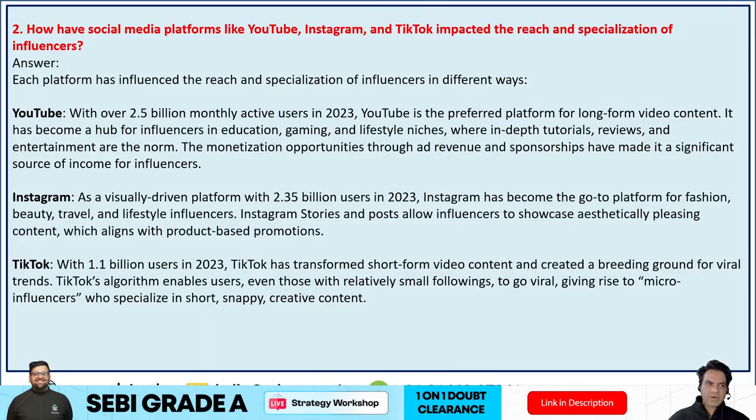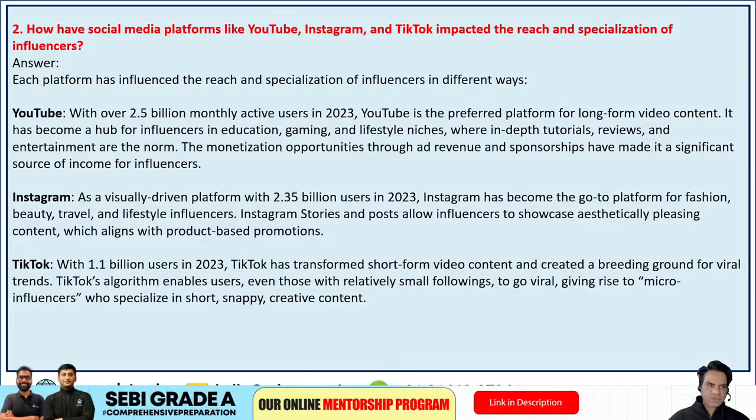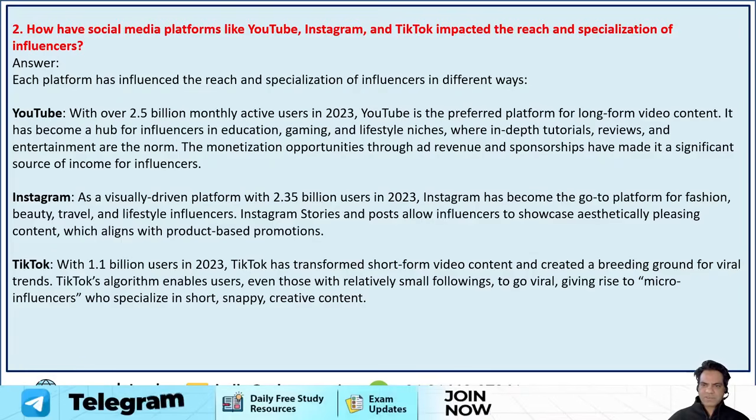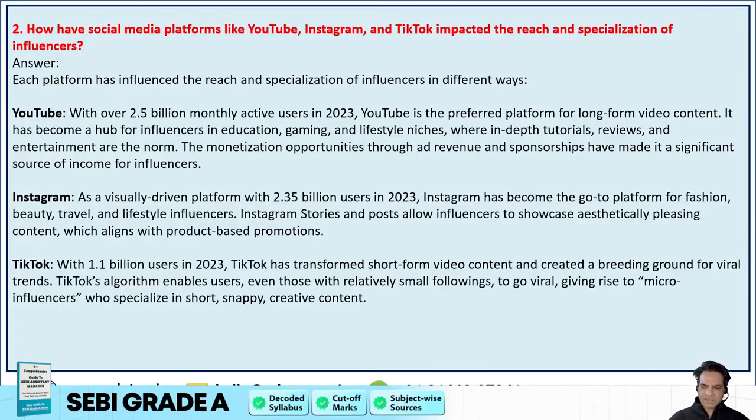Second was how have social media platforms like YouTube, Instagram, and TikTok impacted the reach and specialization of influencers? Now, YouTube, with 2.5 billion monthly active users in 2023, is the preferred platform for long-term video content. Instagram, a visually driven platform with 2.35 billion users in 2023, has become the go-to platform for fashion, beauty, travel, and lifestyle influencers. And TikTok, with 1 billion users in 2023, has transformed short-form video content and created a breeding ground for viral trends.